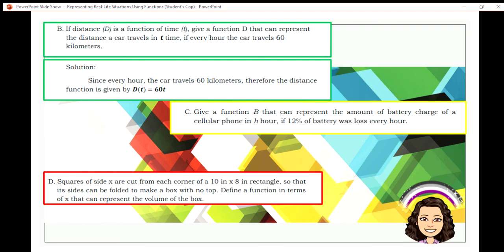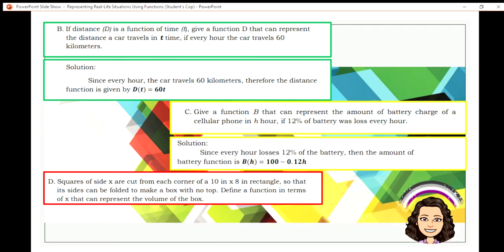Now, given function b that represents the amount of battery charge, for c, this is the solution. Since every hour you lose 12% of your battery, the battery function, given capital B, will be b of h, since the time is in hours. So b of h is equal to, assuming, or we all know that a full charge is 100%, or 100, 100 minus, converting 12% into a decimal, that's 0.12 times h.